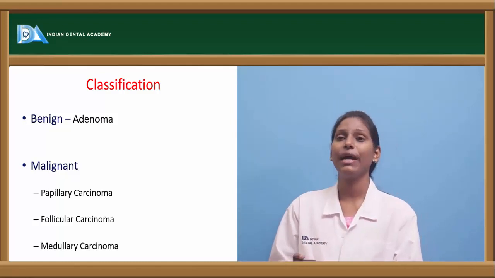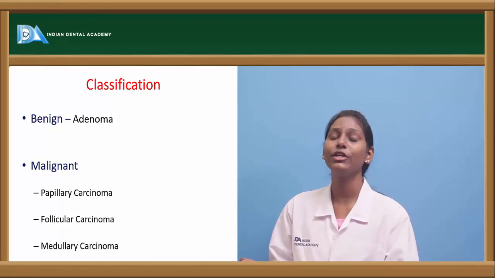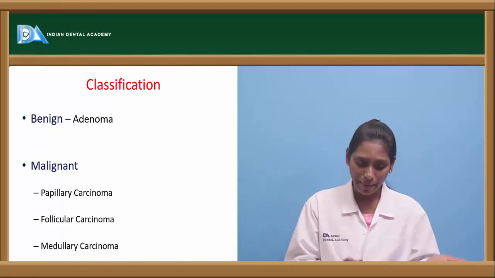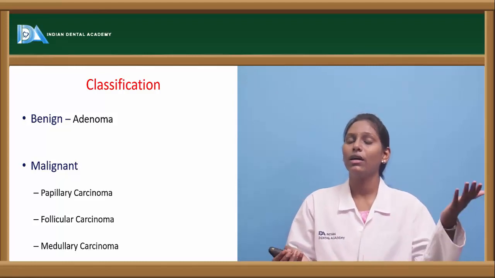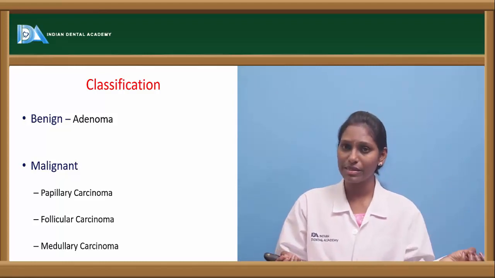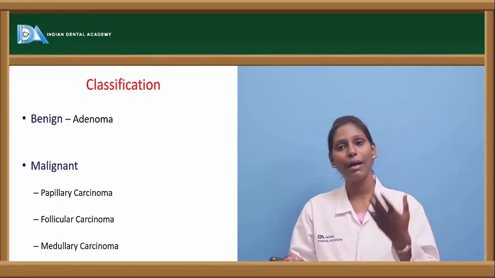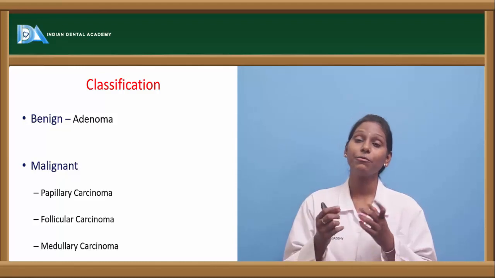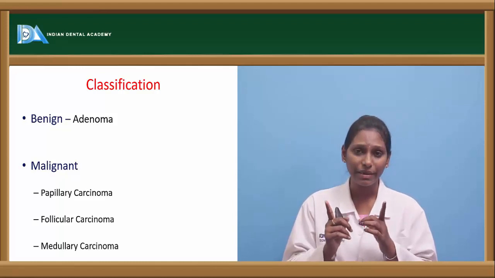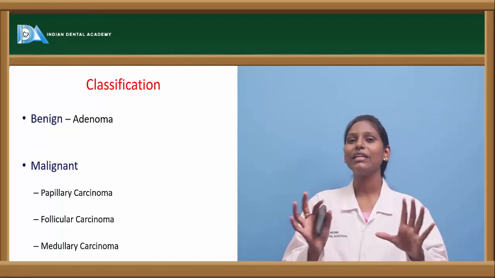The next one in benign adenomas is the papillary adenoma. The name papillary is because it shows papillary processes. Like your follicular adenoma, where follicular type of cells are predominantly present, here papillary type of cells and papillary processes are present. One important thing about papillary adenomas is that they are rarely benign.